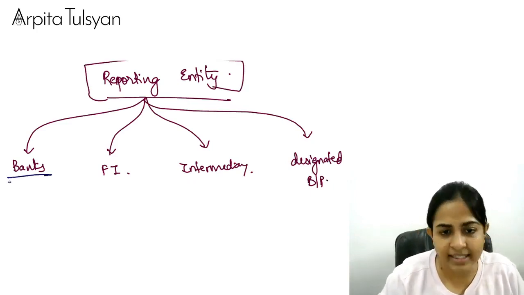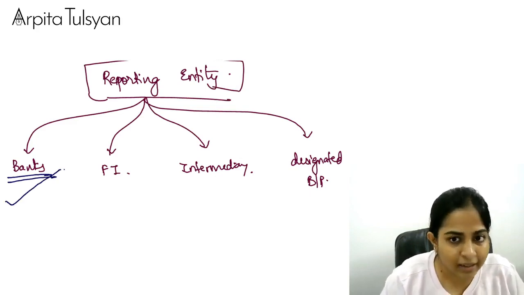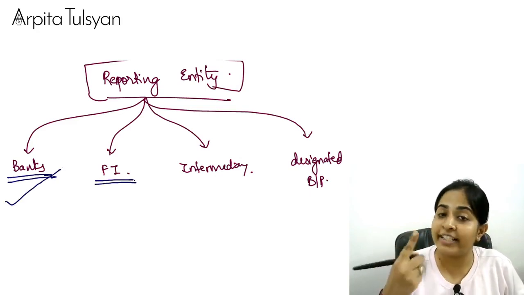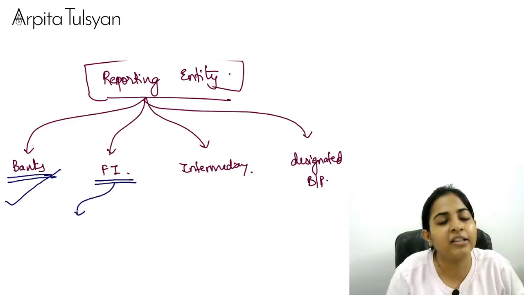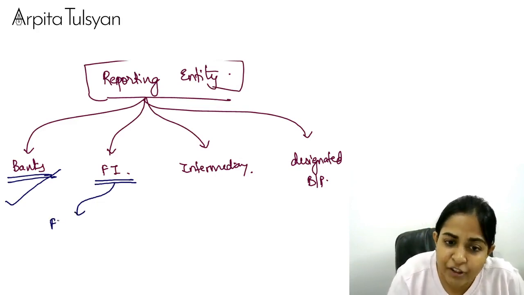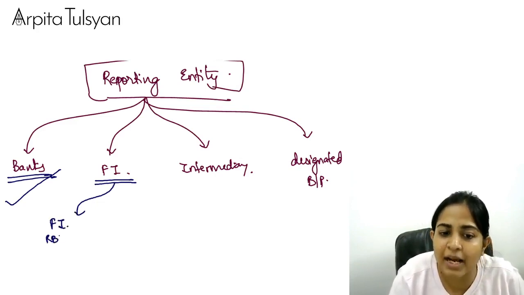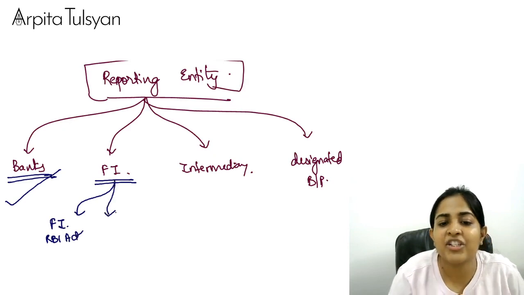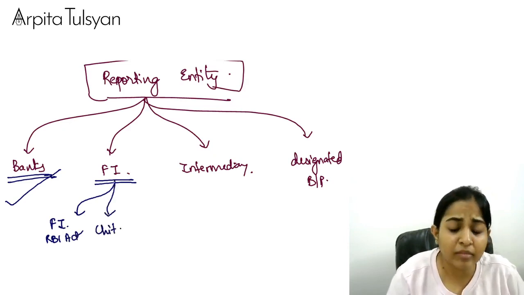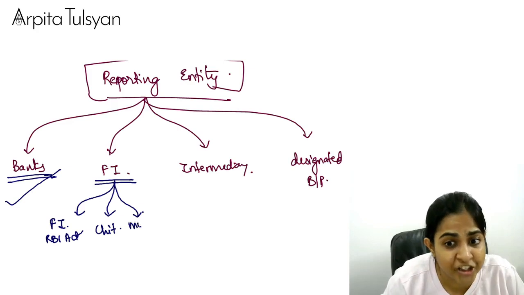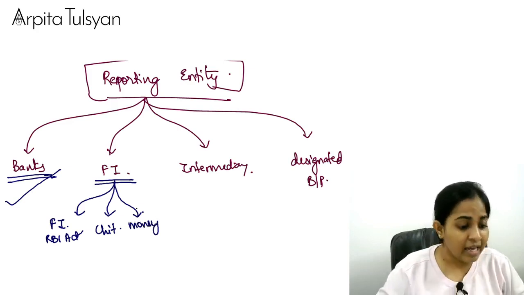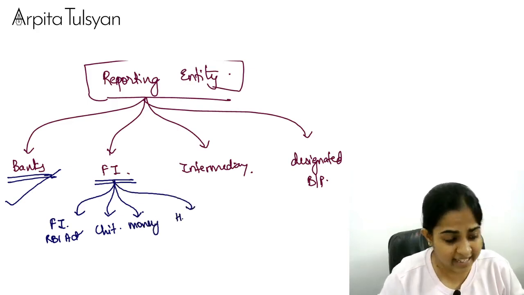Now, banks we understand, the person who has been constituted as a bank. Financial institution we already studied. Okay, who all will come under the term called financial institution? First of all, financial institution as per the RBI Act. Then a chit fund company. Then you will take the money changers, authorized persons, right? Then you will take housing finance companies.